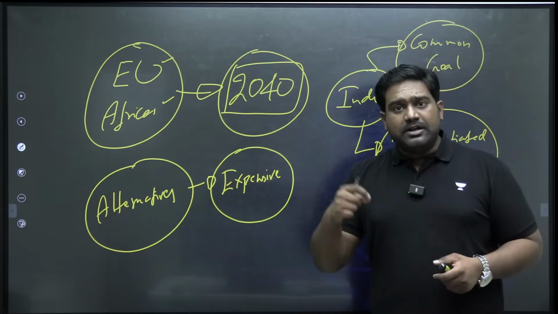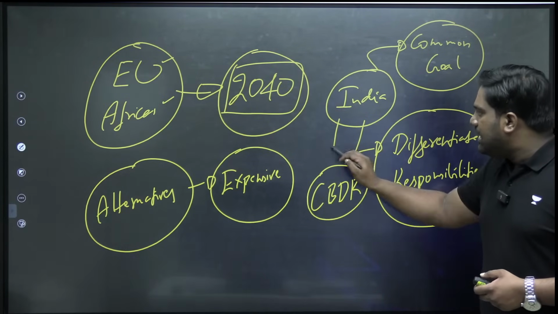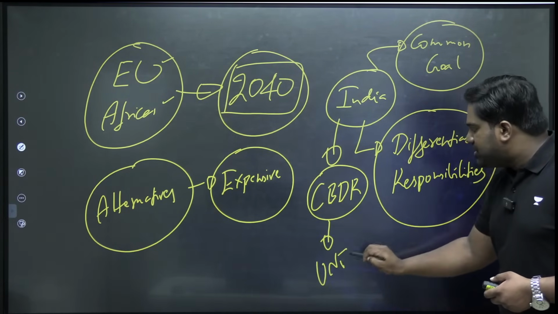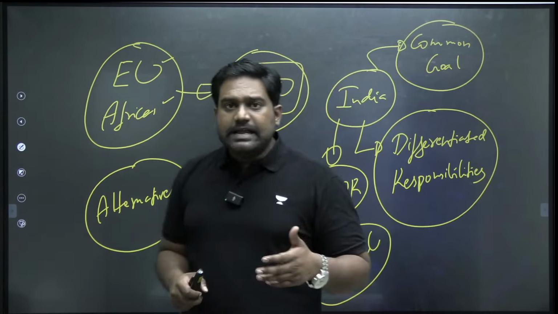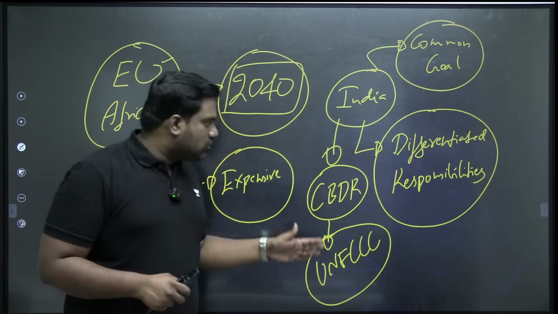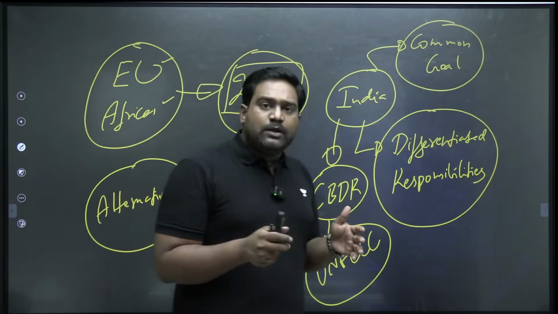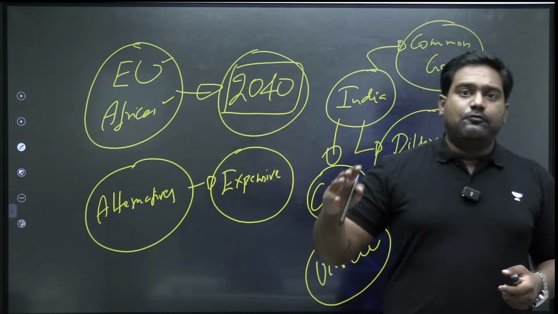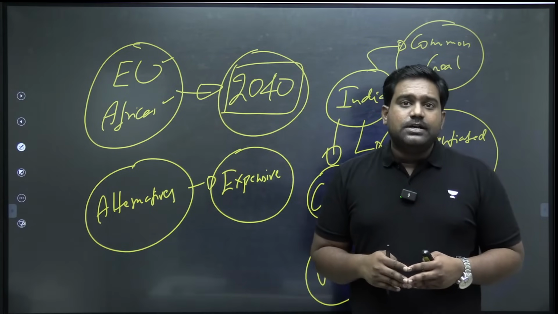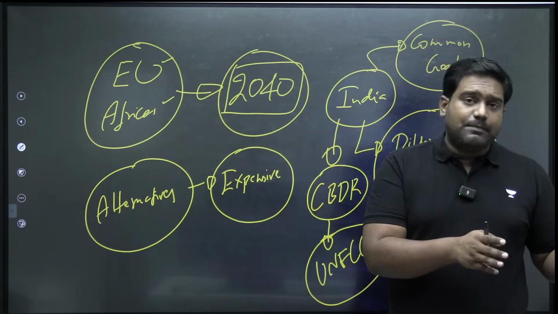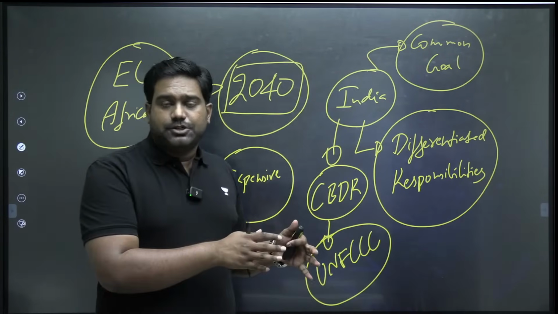Essentially, India has tried to introduce the CBDR concept, which India had promoted at the Climate Change Convention. In the Climate Change Convention as well, it was India and a few other developing nations which introduced the concept of CBDR, common but differentiated responsibilities. The argument there was developed nations are more responsible for greenhouse gas emissions, so they should take up the greater responsibilities, and they should also assist the poor countries and developing nations by providing finance and technology so that they can make a cleaner transition.